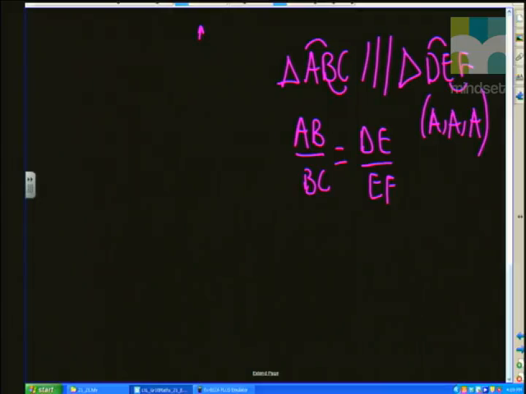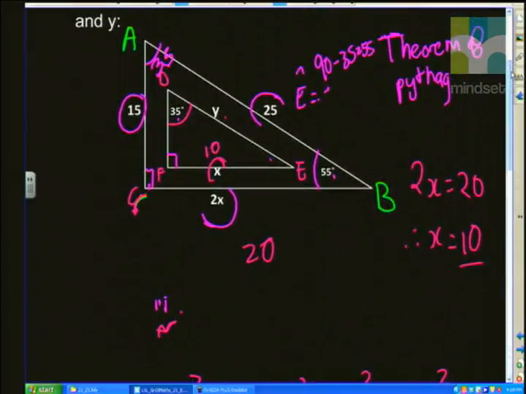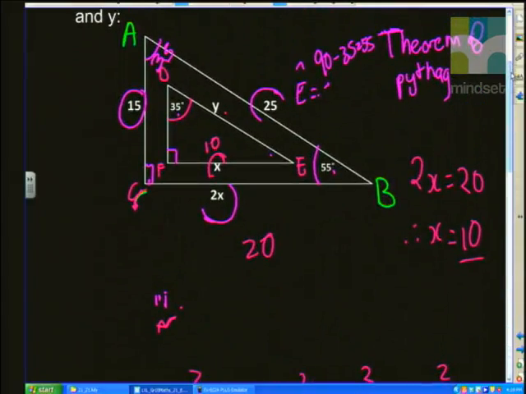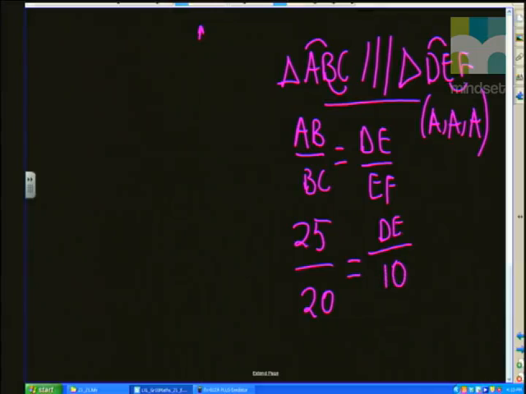so you guys should all be familiar with this. Once I've got this proportion set up, that follows because the triangles are similar, I can then put in the values for AB and BC. AB was 25 and BC was 20. We are looking for DE, which is the same as y, and we know that EF was 10.